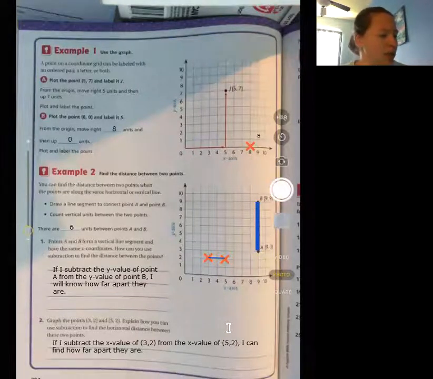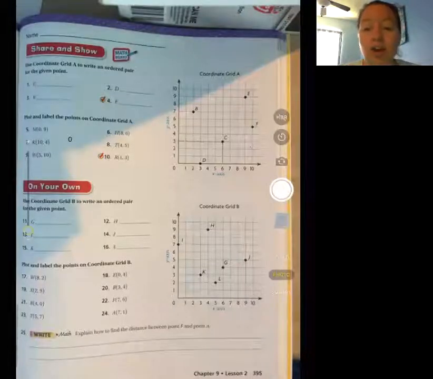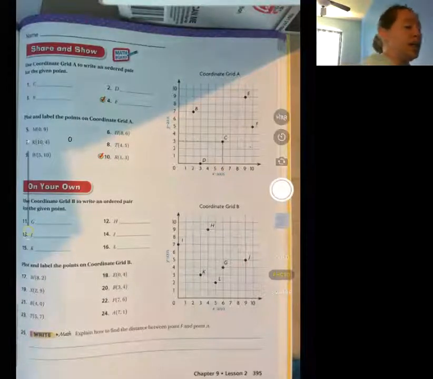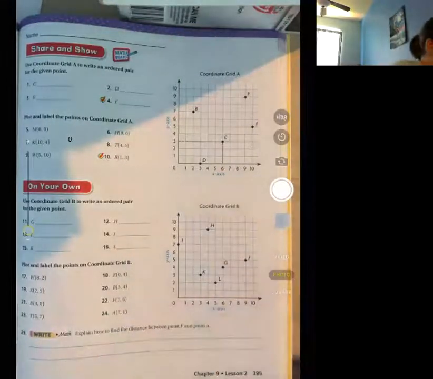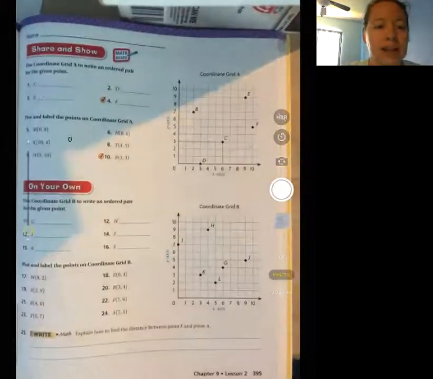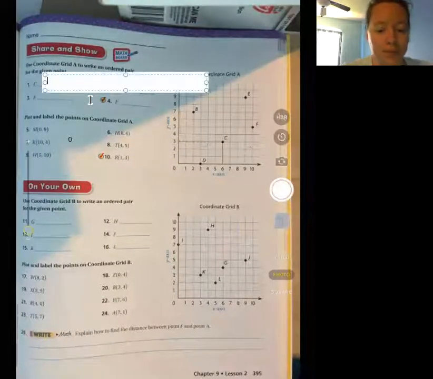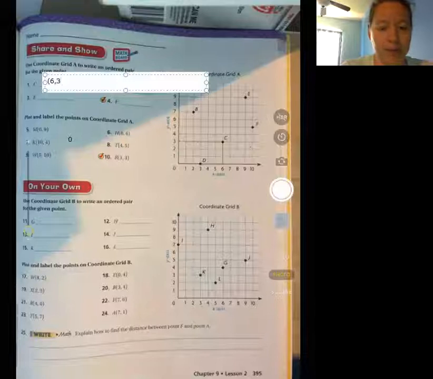Let's try over on the share and show on the next page. Pause it if you need to. I'm going to be erasing this so we can move on. All right, let's look at the grid. For letter C, I see a 6 across and a 3 up, so I would write that as (6, 3).